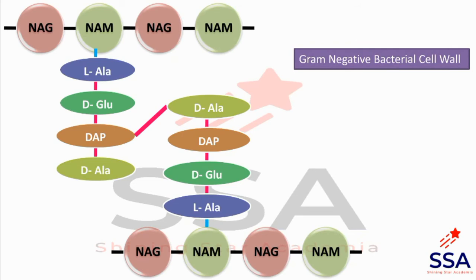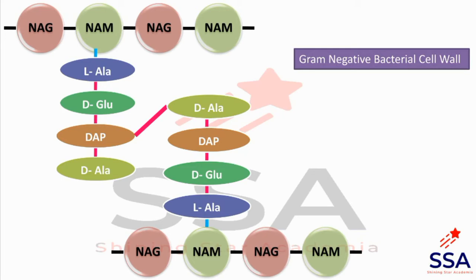This is a gram-negative bacterial cell wall. In the gram-negative bacterial cell wall, different glycan chains are found: NAG, NAM, NAG, NAM. Repeating units of the polysaccharides are found in this structure. These sugars are joined together by glycosidic bonds.